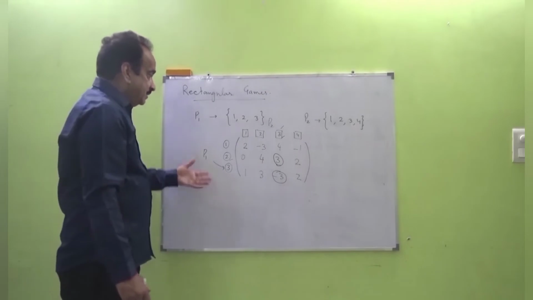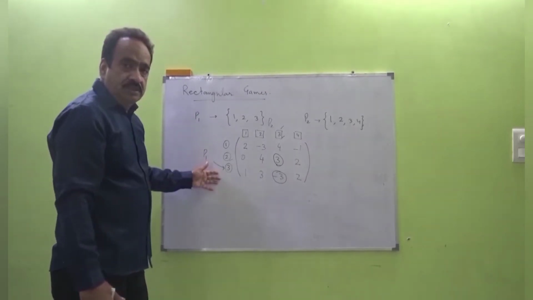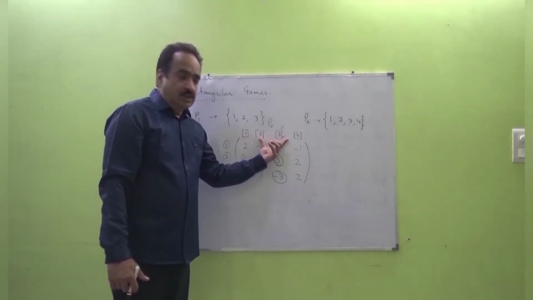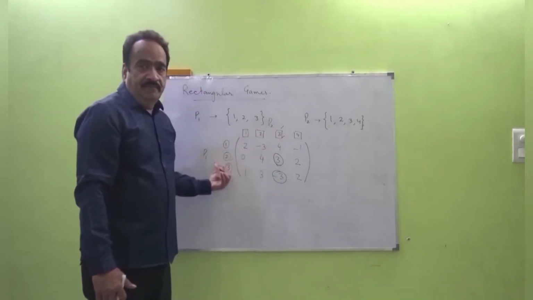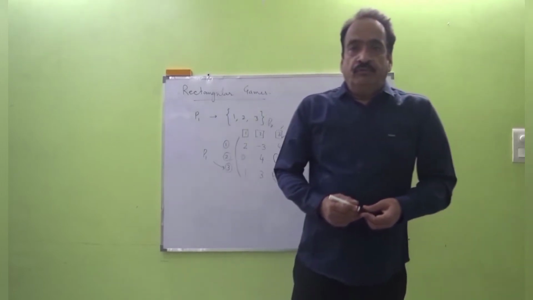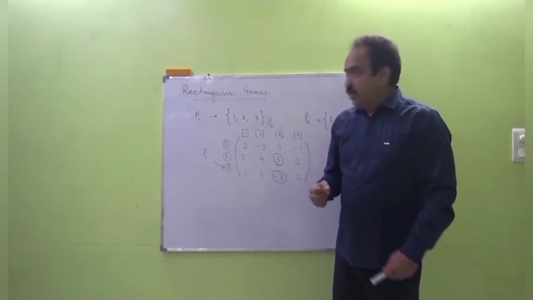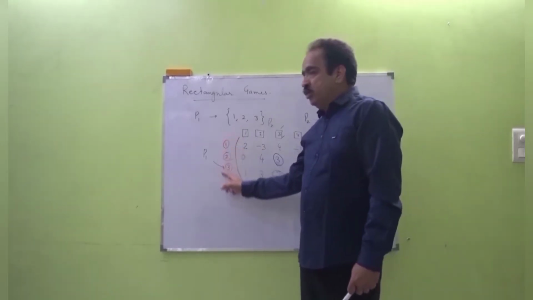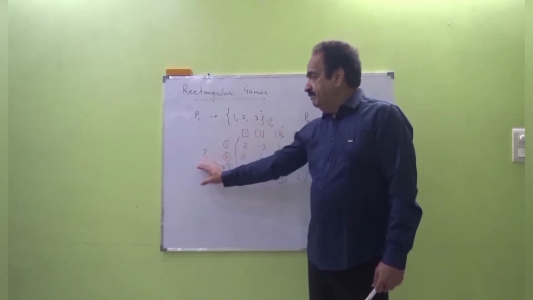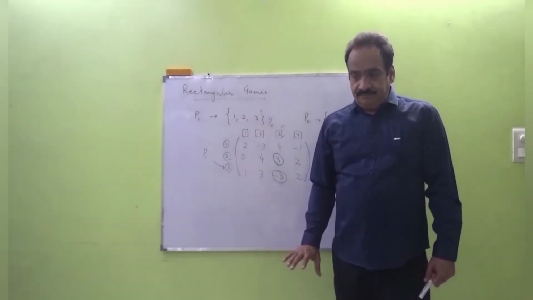Now the question arises: which number should P1 choose so that he gets the maximum, and which number should P2 choose so that he has to pay the minimum? Over here in rectangular games, remember one thing. We are neither player P1 nor player P2. We are a mathematician who has to tell what is the best choice for P1 and what is the best choice for P2, in order that P1 should get the maximum and P2 should pay the minimum.